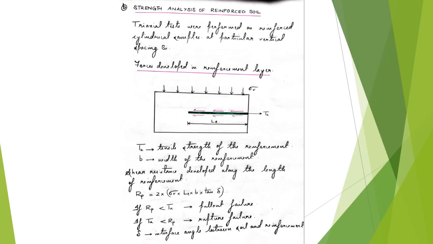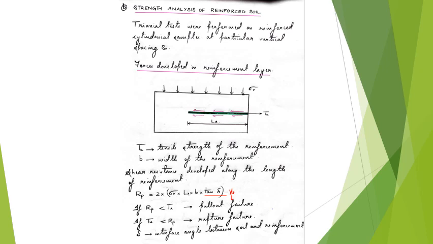Now we'll just see what are the forces which develop in the reinforcement layer. Suppose due to the normal stress sigma v acting on the soil reinforcement composite, the shear resistance developed along the length of the reinforcement will be the normal stress into the length of the reinforcement into width. So now you got the force in kilonewton. Since it is a shear resistance, it should be multiplied with the friction factor. That is why here we have tan delta, which is also called mu. It is a friction factor, mu or tan delta.